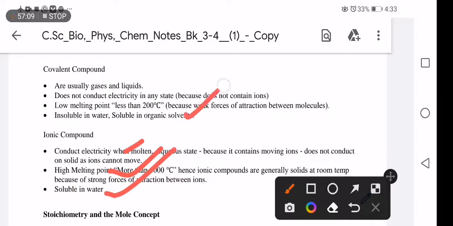Covalent compounds are insoluble in water, have a low melting point, and do not conduct electricity. They are liquids and gases. Ionic compounds are solids at room temperature.